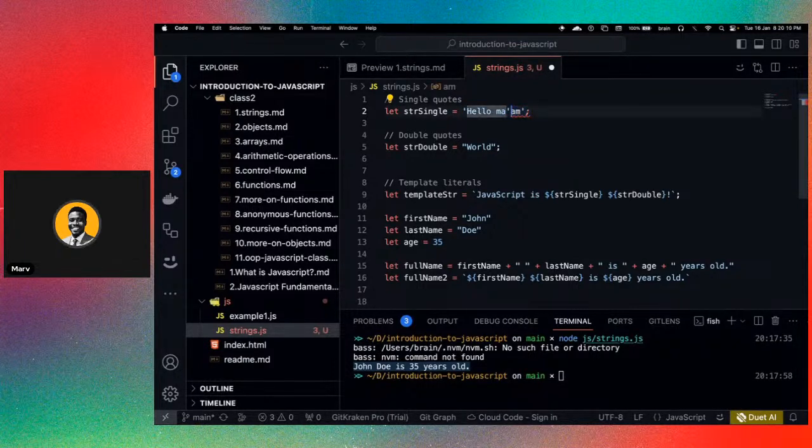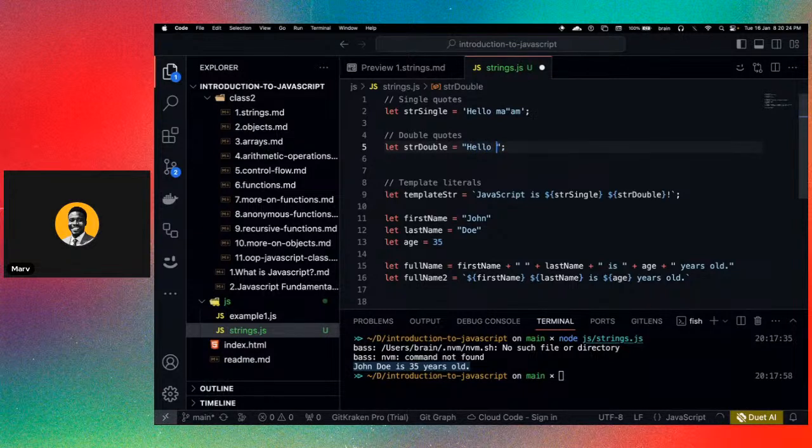When you have a single quote outside, you can actually use the double quote inside, and that works. If you have a double quote outside, you can use the single quote inside. So it doesn't matter which option you choose, single quote or double quote, that's fine.